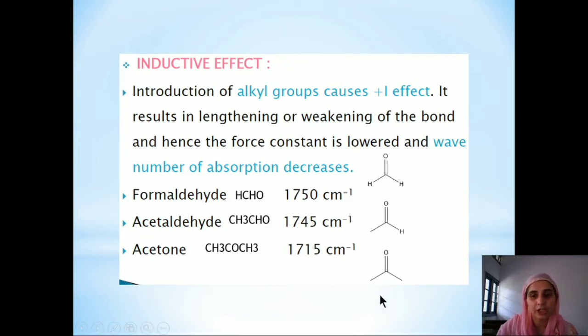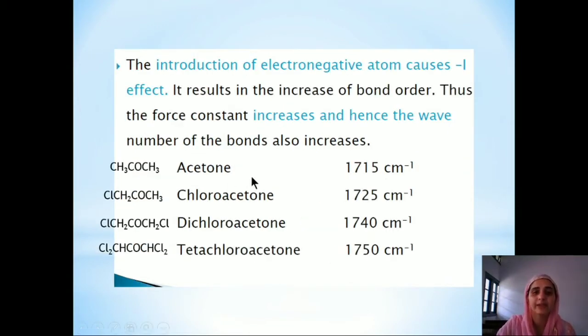Further, if we introduce two CH3 groups in place of the hydrogen atoms, because of the greater plus I effect, there will be a greater decrease in the bond strength, which will lead to a decrease in the wave number at which the CO stretching takes place. Now, if we take the example of acetone, the CO stretching occurs at 1715 cm^-1.